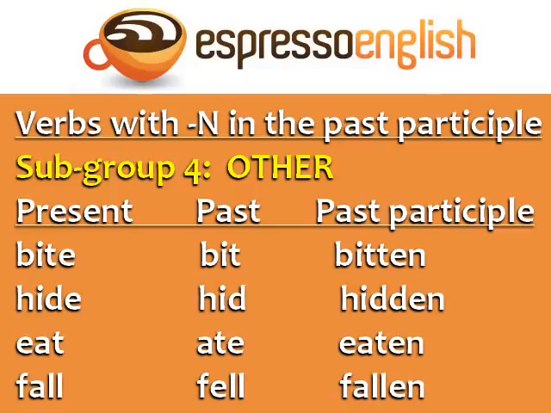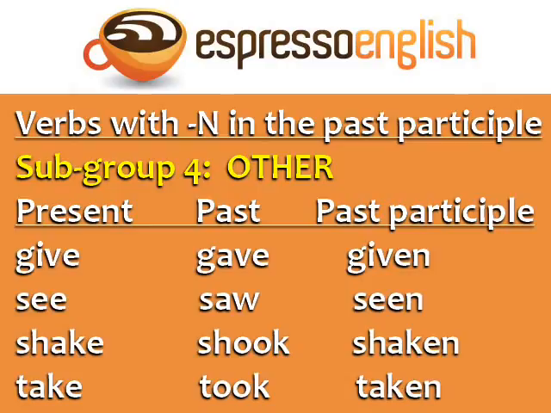Fall, fell, fallen. Give, gave, given. See, saw, seen. Shake, shook, shaken. Take, took, taken.